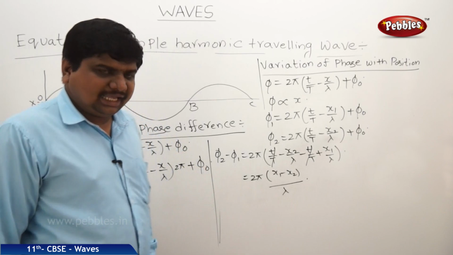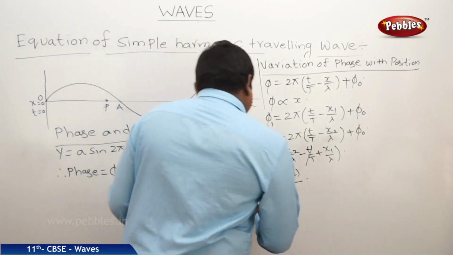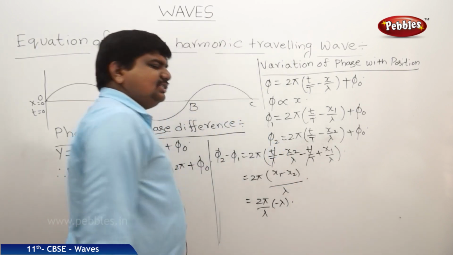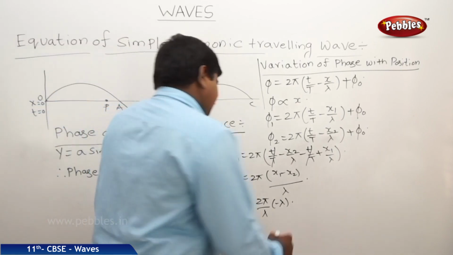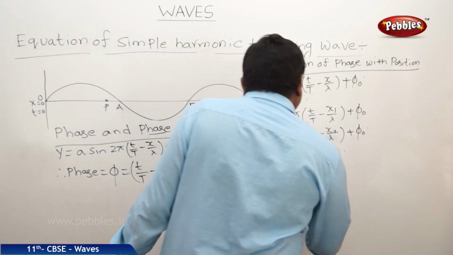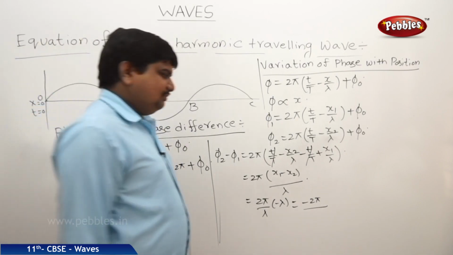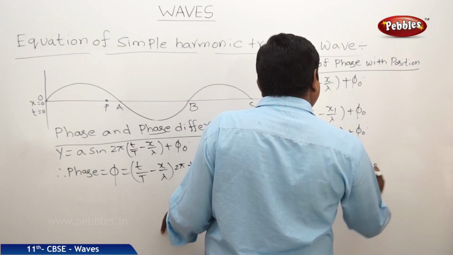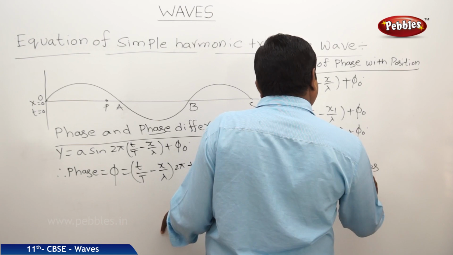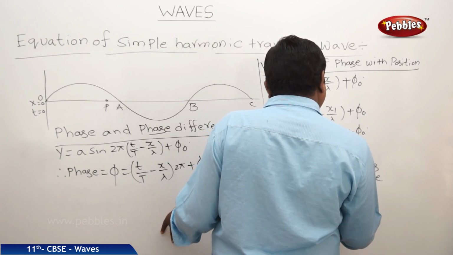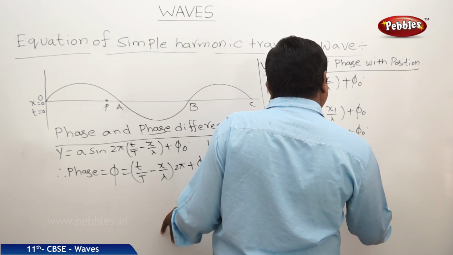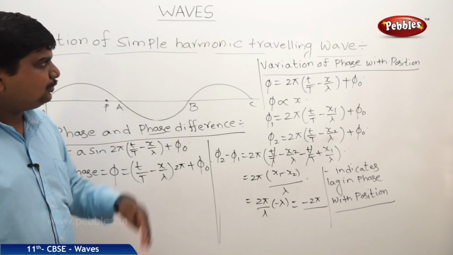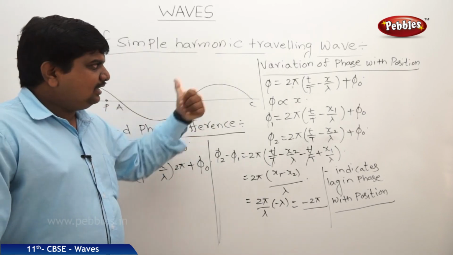x2 minus x1 is x, but x1 minus x2 is minus x. Therefore it is 2 pi by lambda into minus lambda. The change in the position is nothing but the wavelength. Therefore it is minus 2 pi. Here the minus indicates lag in phase with position. So like this we can prove the variation of phase with respect to time and position.